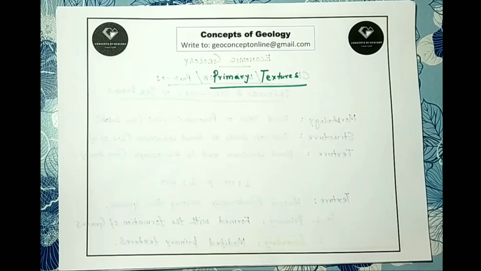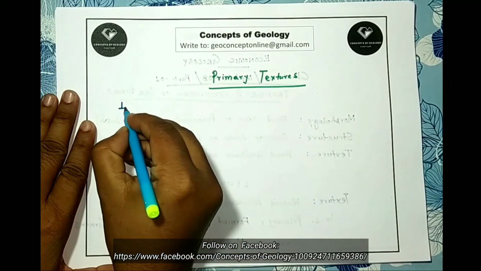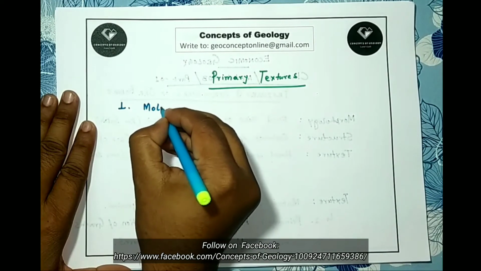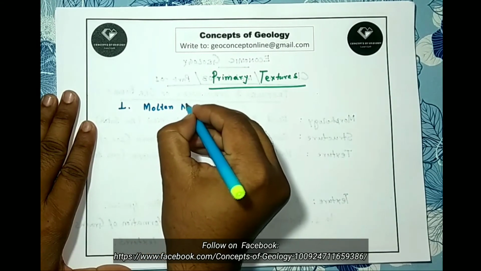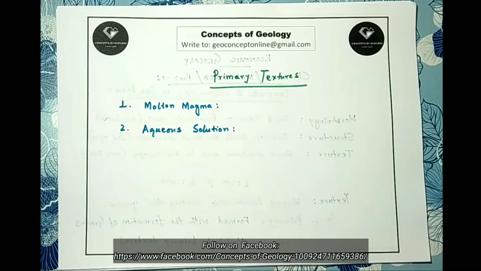As primary textures are forming with the formation of the rock or the grains or the minerals of the rock, they are always linked with a liquid phase which is transforming into a solid. Two types of liquid may be the origin here. One is the molten magma, which produces igneous rock after solidification, and the other one is aqueous solution. The aqueous solution may be a residue of magma after significant crystallization.